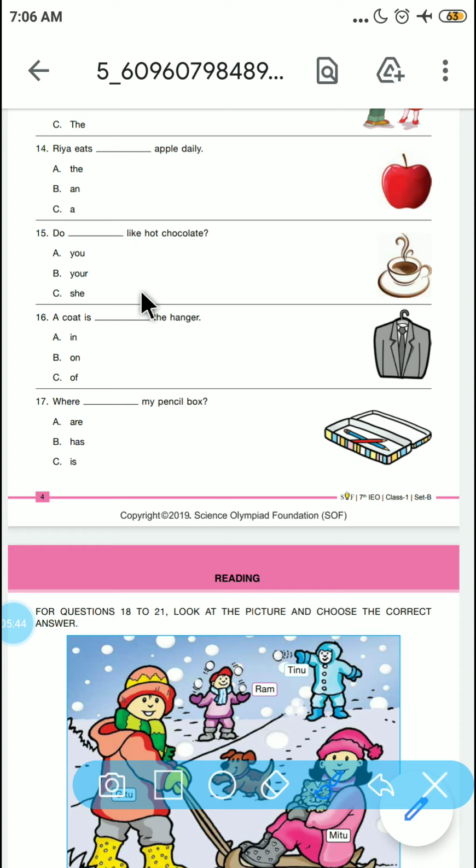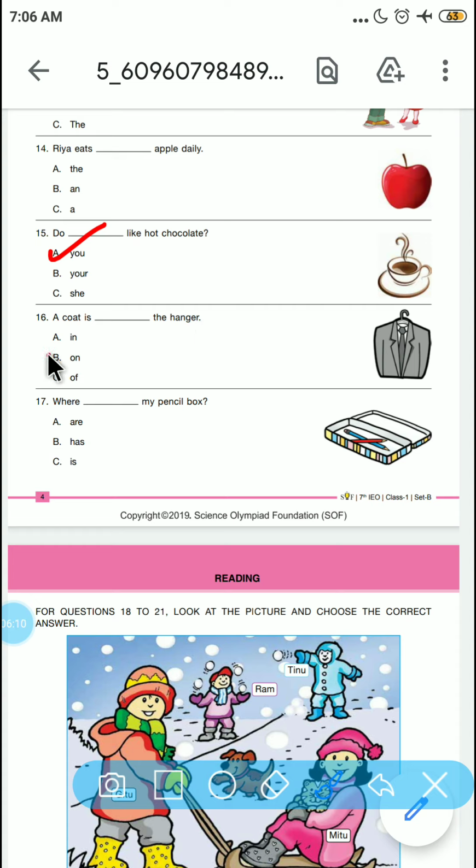Do dash like hot chocolate. So what is it? If chocolate is asked from you, then the answer must have, or the question must have, a u. A coat is dash the hanger. So what will be the correct word here?